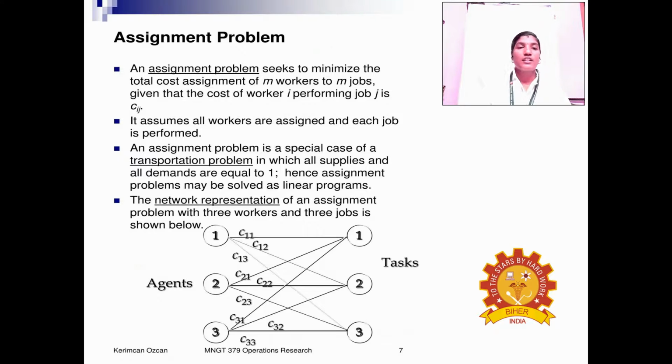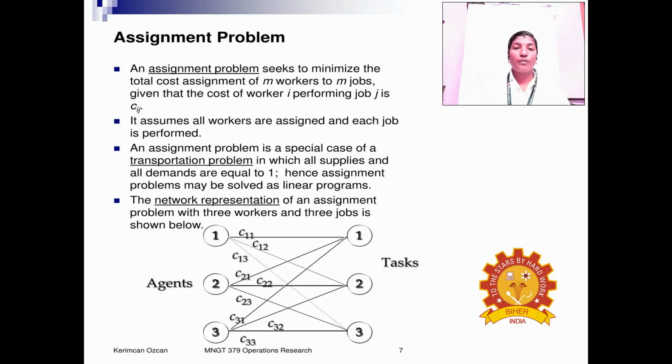The assignment problem seeks to minimize the total cost of assigning m workers to m jobs, that means the number of workers is equal to the number of jobs. Given the cost Cij of worker i performing job j, it is assumed that all workers are assigned and each job is performed.